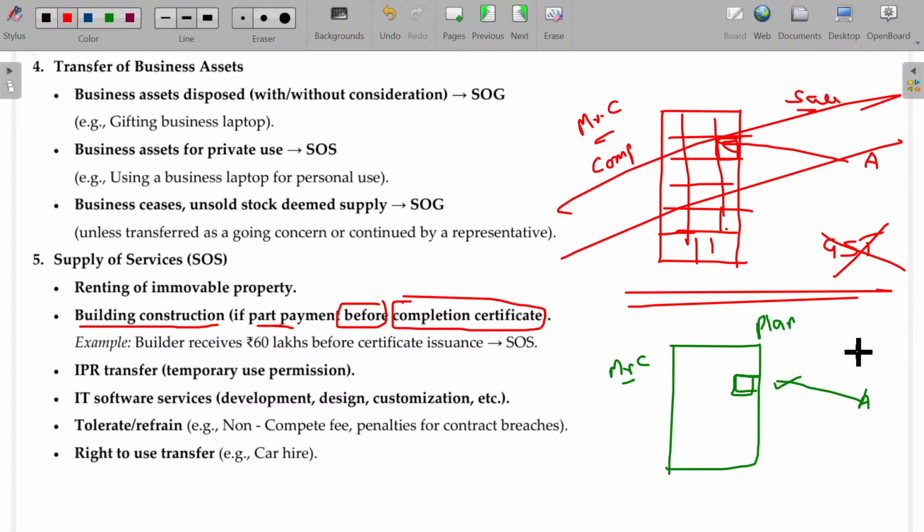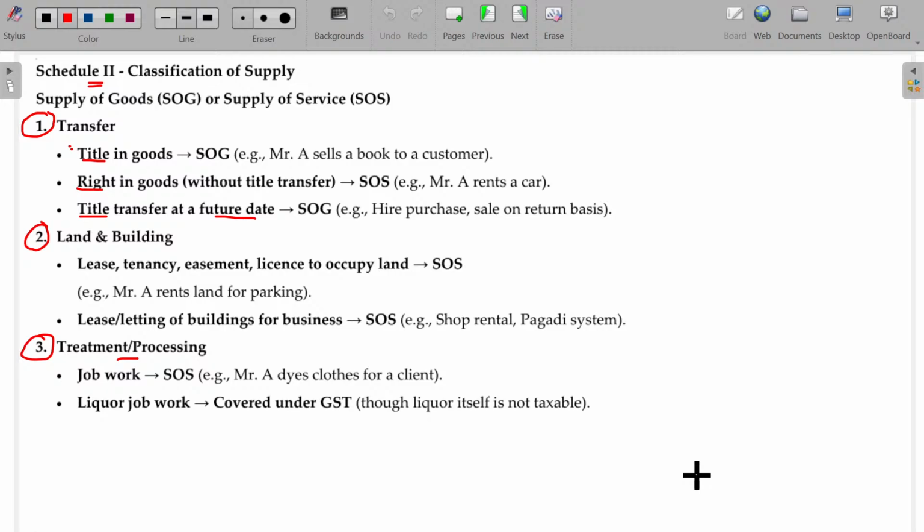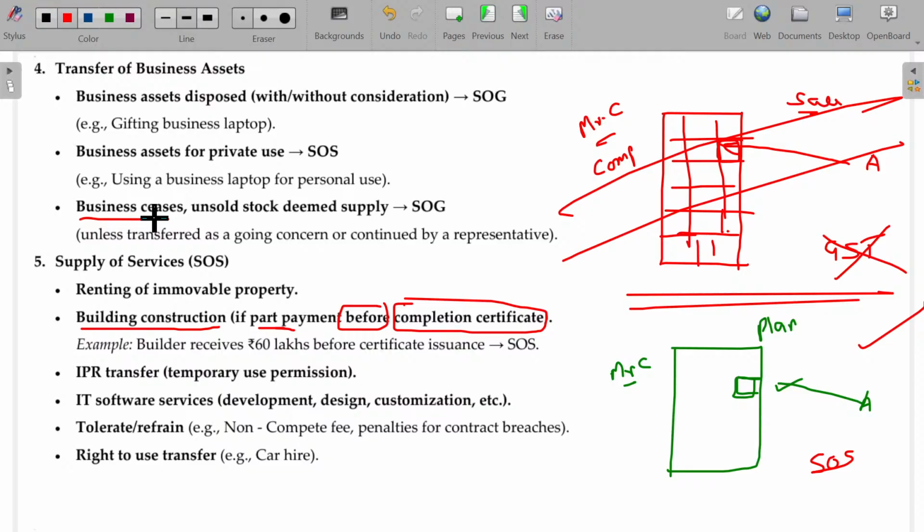Is that clear? The earlier case will come under GST, that too as supply of services. Clear? Schedule number 2 is much easier. You can understand it easily. A few extra points are to be noted here, which I explained to you in detail. The rest you can guess easily. There will not be any complications in this particular concept.